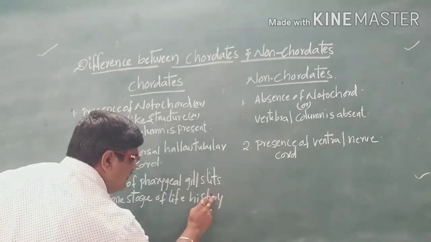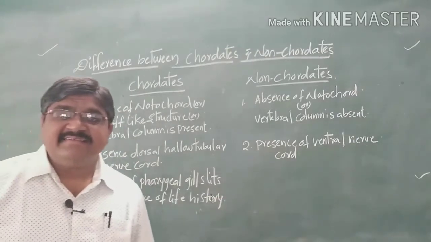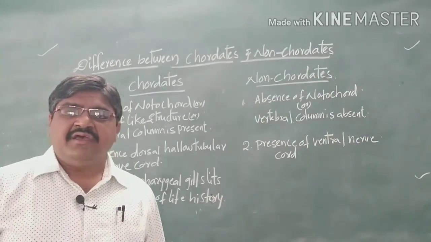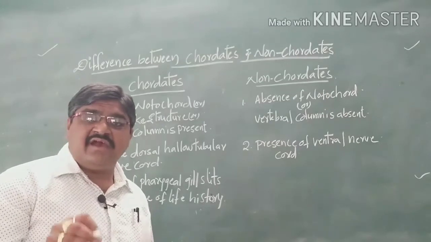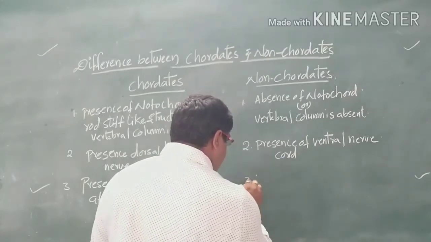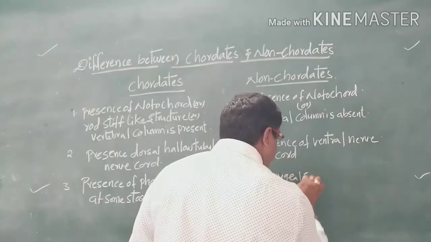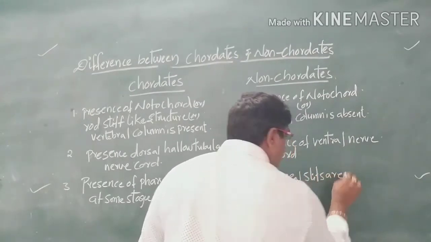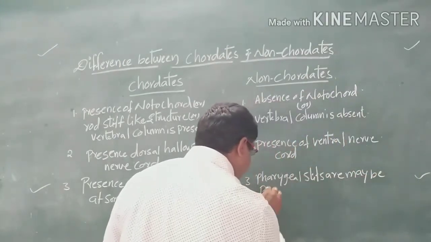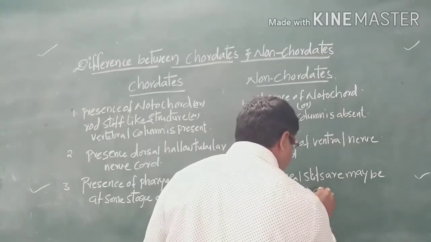That means at some stage of life history, pharyngeal gill slits are compulsorily present in chordates. In non-chordates, the gill slits may be present or absent.